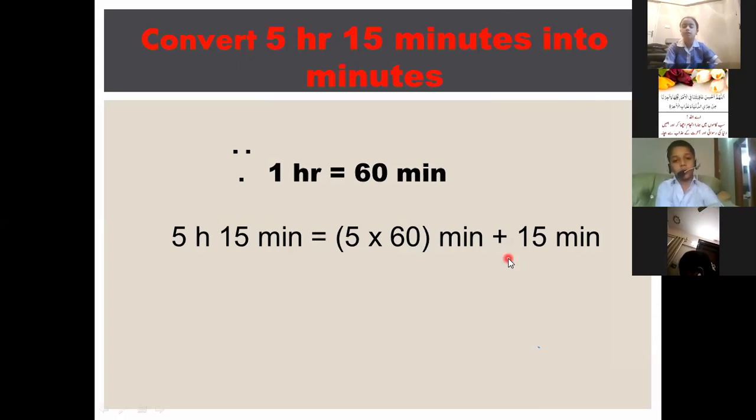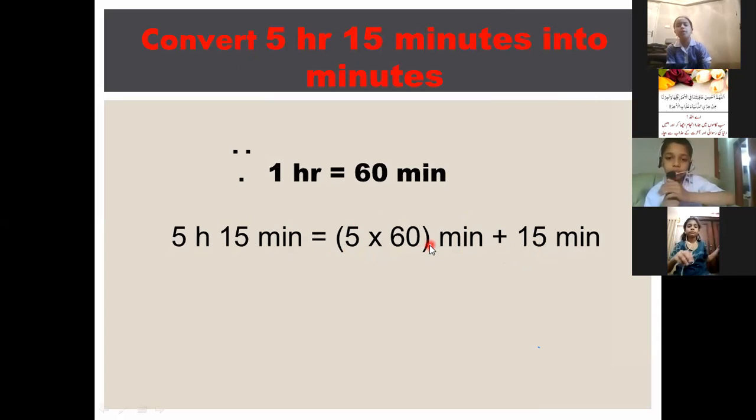We will just convert the 5 hours, and we will write the 15 minutes as it is. When we convert 5 hours into minutes, we will multiply it by 60, because the standard is 1 hour is equal to 60 minutes.